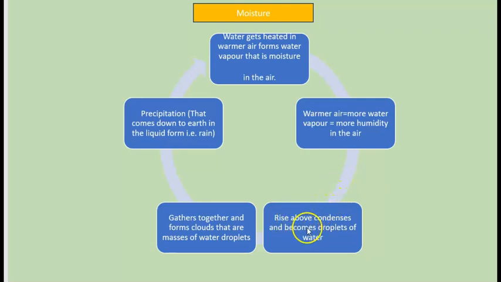This moisture rises above, condenses and forms water droplets. Many water droplets gather together and form clouds, which lastly end in the rain or precipitation. Thus, this cycle goes on.